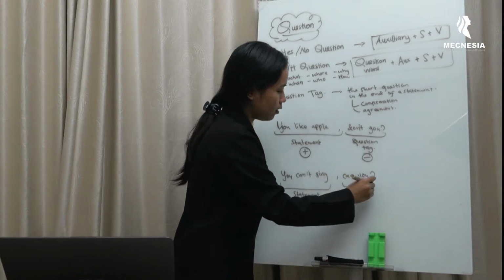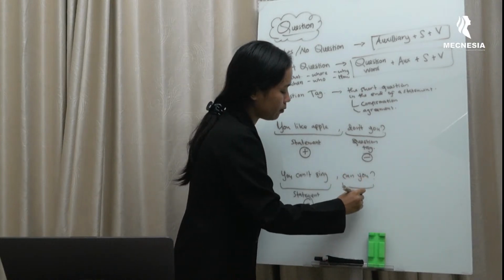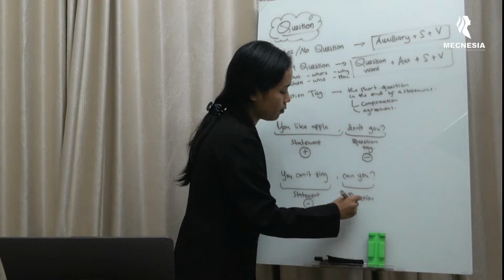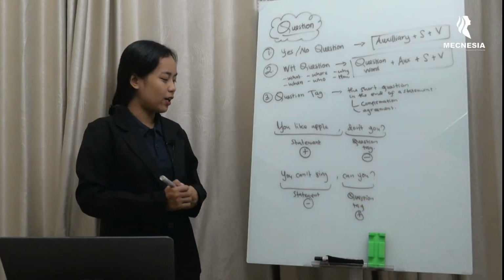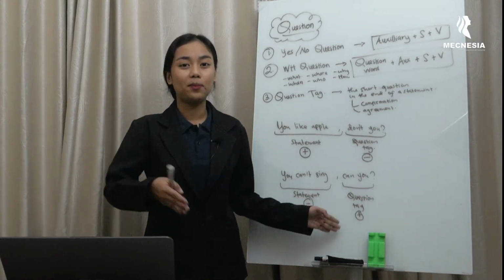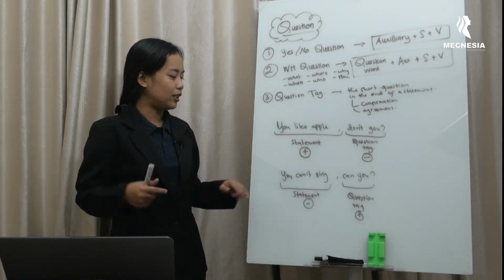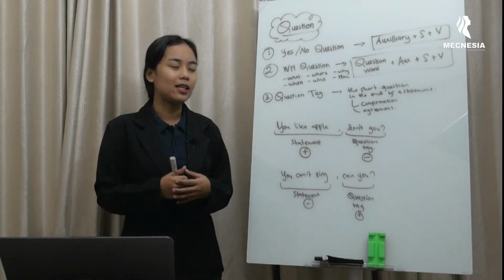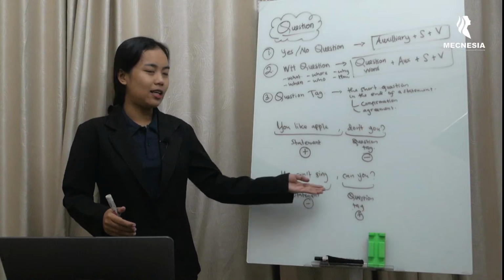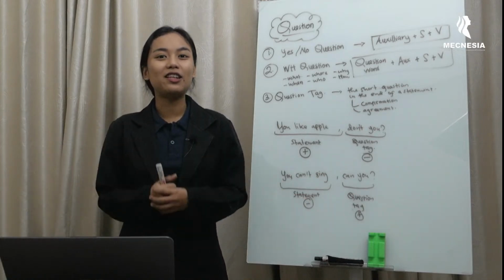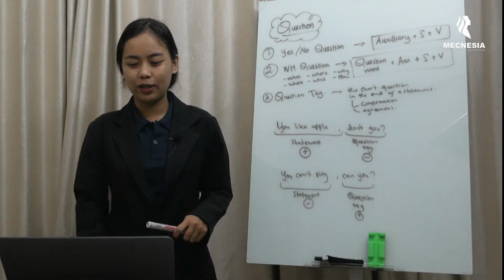And then this one is the question tag in positive form. Oke, jadi ini contoh yang statementnya negatif, kemudian kata tanyanya positif. You can't sing. Kamu nggak bisa nyanyi. Can you? Kan? You can't sing, can you?